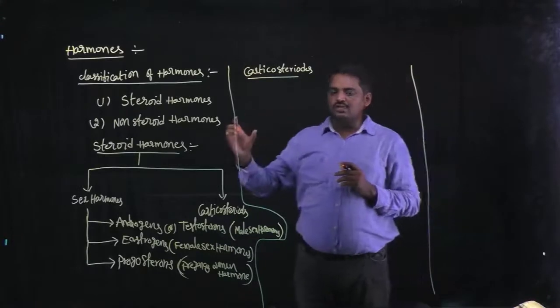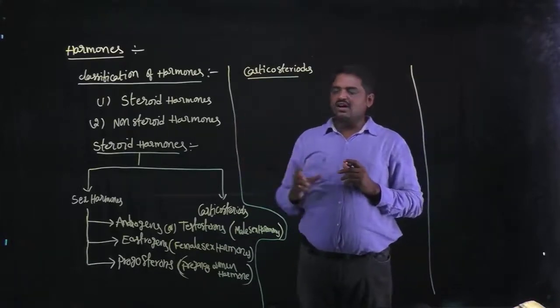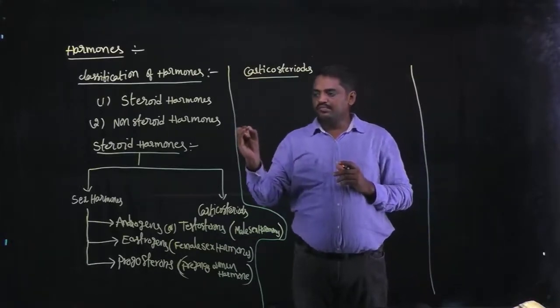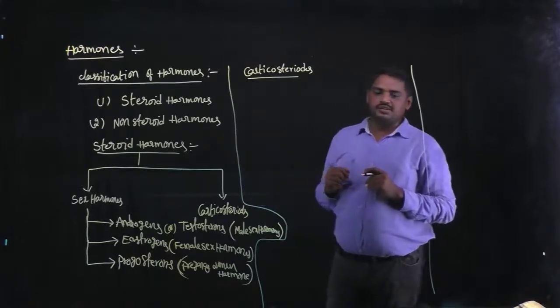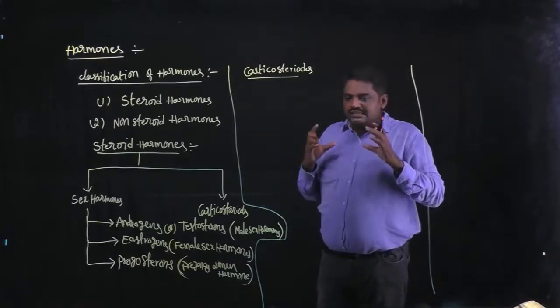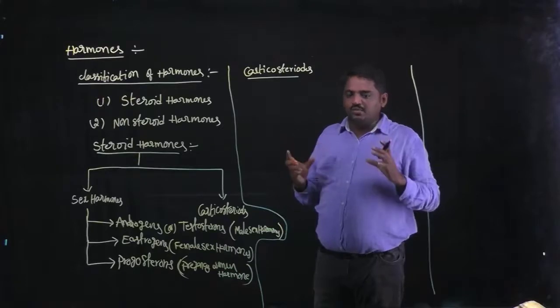The first is sex hormones, and the second is corticosteroids.